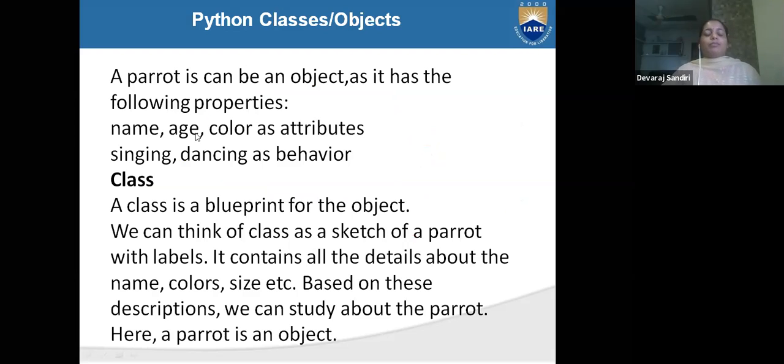See, another example I'm giving you. A parrot can be an object. Parrot is an object as it has the following properties: name, age, color. But what is their behavior? Singing, dancing as behavior. The class, what is the class? Class is a blueprint of an object. We can think of the class as a sketch of a parrot. It contains all the details about the name, color, size. Based on this description, we can study about parrot.